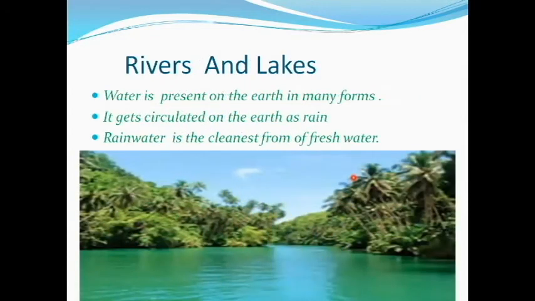Next one, children, we have to move on to rivers and lakes. Water is present on the earth in many forms. Yes or no? Water is present on the earth in many forms and it gets circulated on the earth as rain. How will it get circulated? As rain.